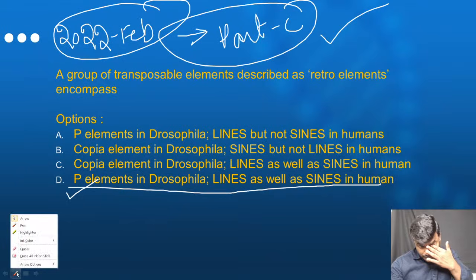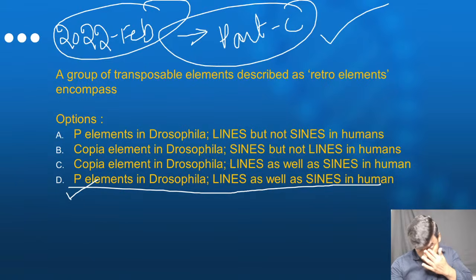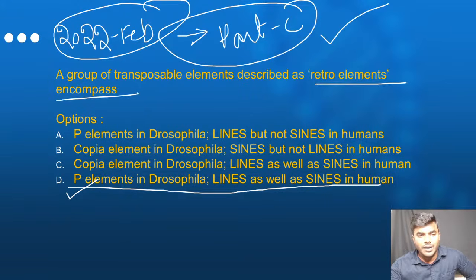Is this the question? Okay. A group of transposable elements described as retroelements encompass... So they just asked which are present in the Drosophila and which are present in the humans.